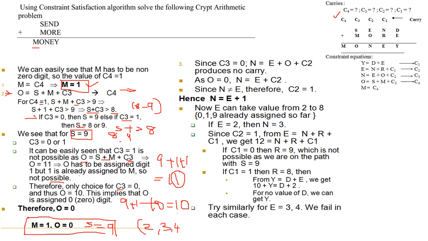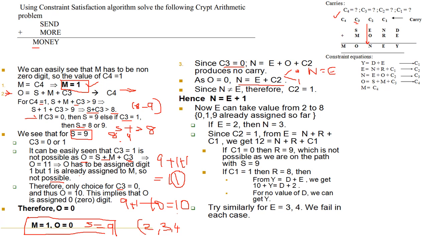9 is already assigned. Since C3 is equal to 0, that means there is no carry from this addition. That is N is equal to E plus O plus C2. As O equal to 0, N is equal to E plus C2. Now this C2 has two choices. One is 0, another one is 1. Can C2 be 0? If C2 equal to 0, what happens? N becomes E. Is it possible?